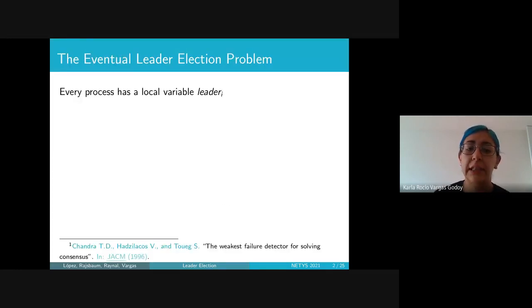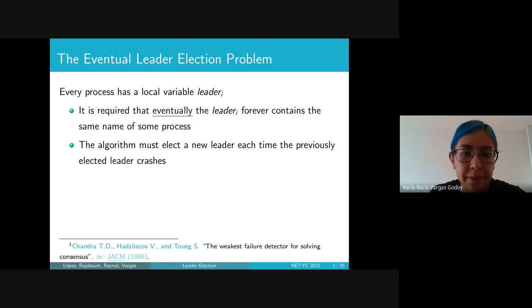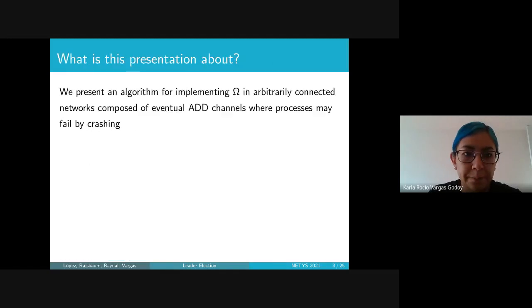The first thing that we need to know is about the eventual leader election problem. In this problem, every process has a local variable called leader_i, and it is required that eventually leader_i forever contains the same name of some process. The algorithm must elect a new leader each time the previously elected leader crashes, and this problem is denoted as the omega failure detector, which is actually the weakest failure detector for solving the consensus problem.